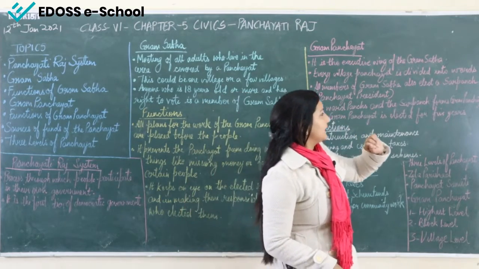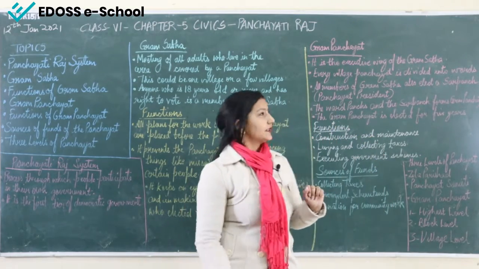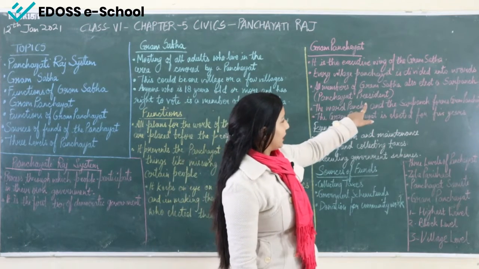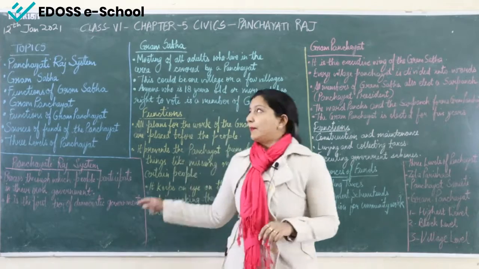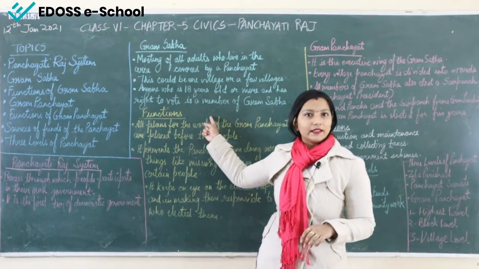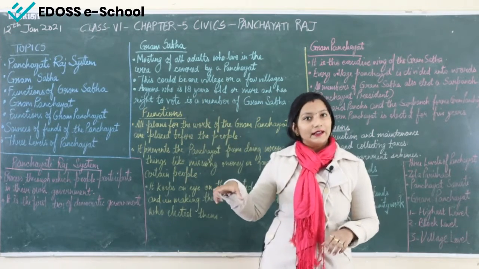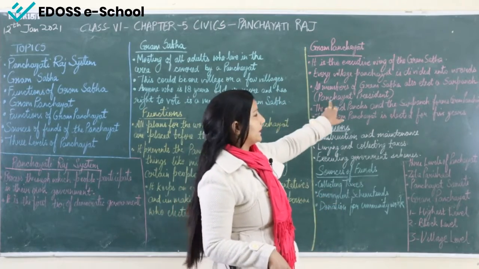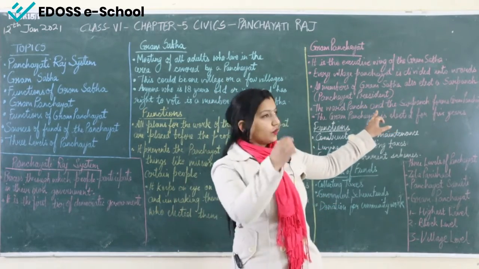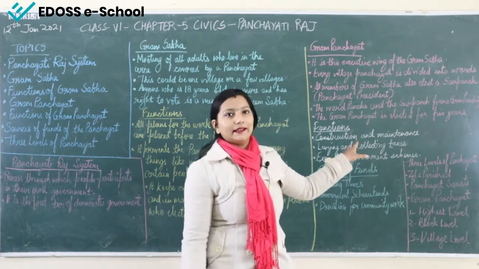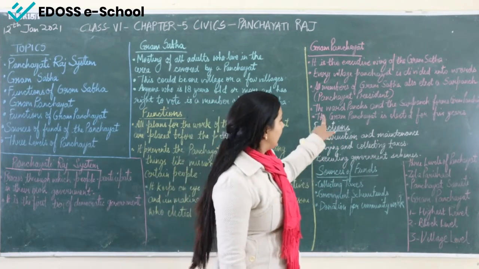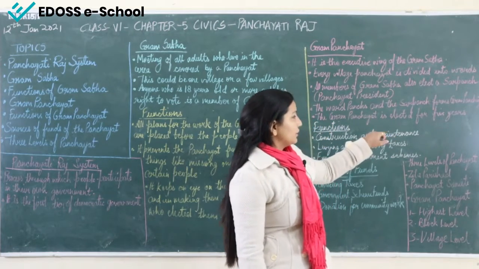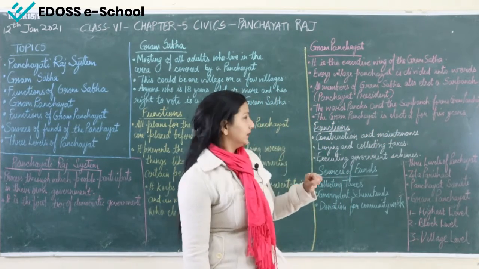Every village panchayat is divided into wards. All members of Gram Sabha also elect a sarpanch. So, the members of the Gram Sabha elect a sarpanch who is the leader. Sarpanch is the panchayat president. So, the people of the Gram Sabha will elect their sarpanch who will further make decisions for them. The ward panch and the sarpanch form the Gram Panchayat.